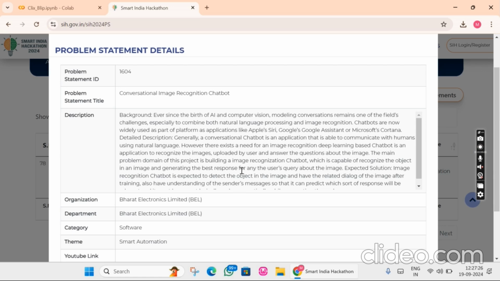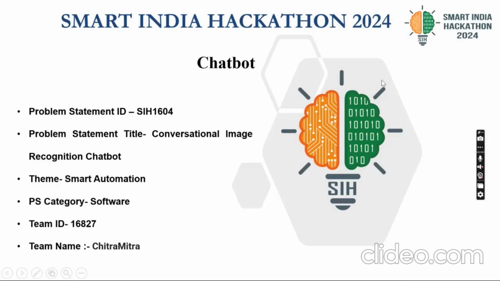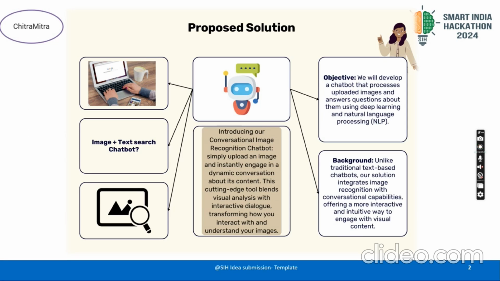Now we will see how we are solving this problem. Shortly I will explain the PPT. Our team is Chitramitra. Our problem statement is a conversational image recognition chatbot. Our theme is smart automation, and our problem statement category is software. Our team ID is 16827. First of all, we proposed a solution.